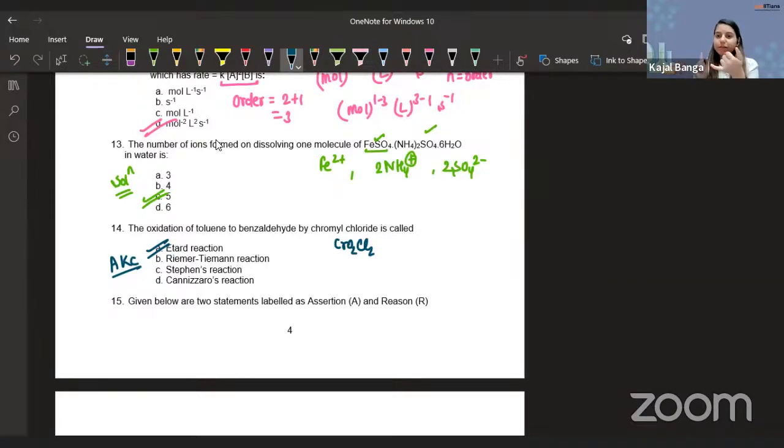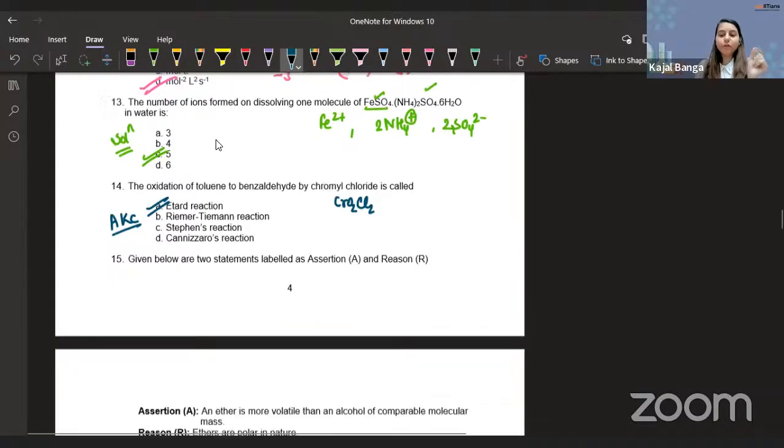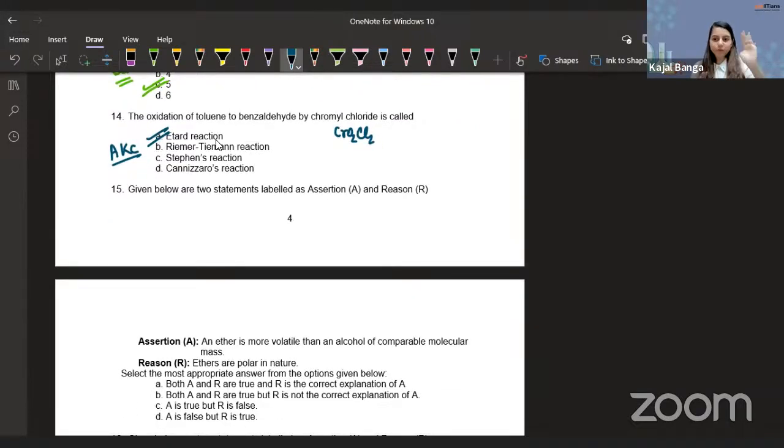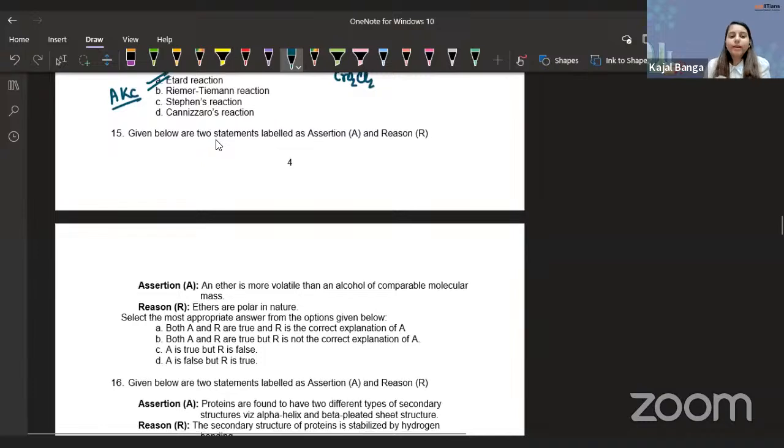So guys, the next 4 questions, that is your 15, 16, 17 and 18, are assertion-reason based questions where the majority of you make mistakes. There is a proper process that we follow while answering these kinds of questions: you have to read the assertion and the reason separately. First read the assertion, then read the reason separately. Let's read the assertion first. According to the assertion, again AEP, that is alcohol, ether, phenol, ether is more volatile. More volatile means low boiling point.